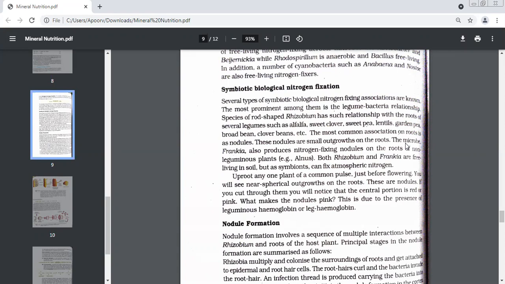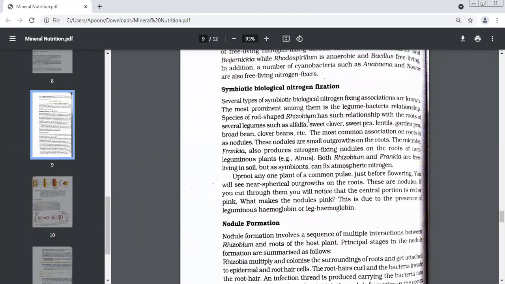Symbiotic biological nitrogen fixation. See now, we have many types of biological nitrogen fixing associations. Associations means two or more organisms working together. The most important among them is the legume bacteria relationship. Which relationship is very important? Legumes and bacteria. See, we have the rod-shaped Rhizobium.